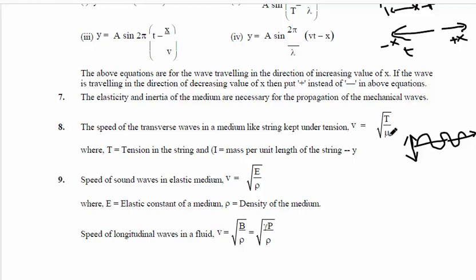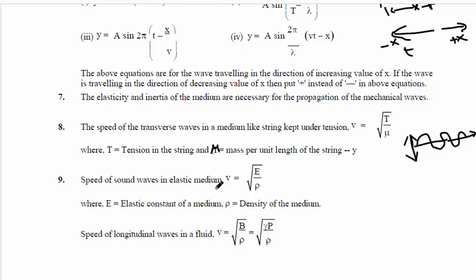V equal to root of T by mu, where T is the tension in the string and mu is the mass per unit length of the string. It is not I, it is mu. Mu is the mass per unit length. T is the tension in the string, because whenever tension is developed, only then will the waves form.